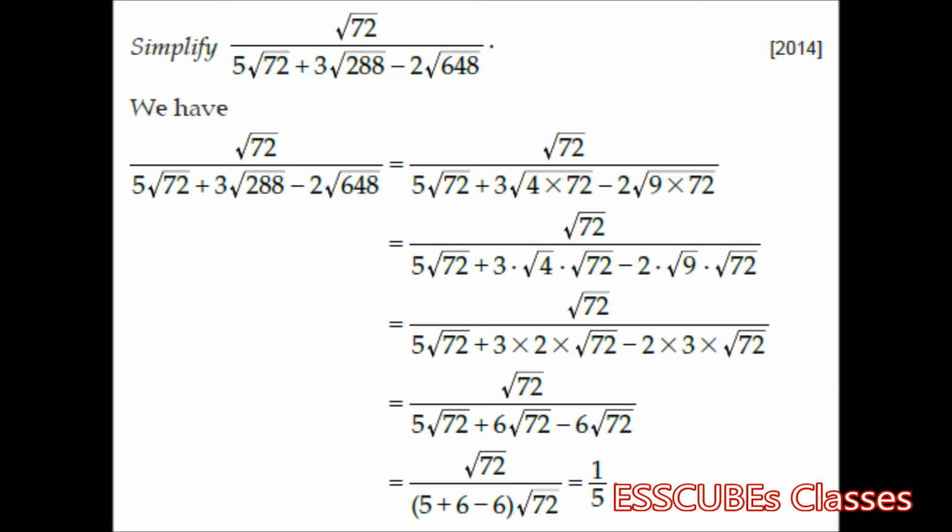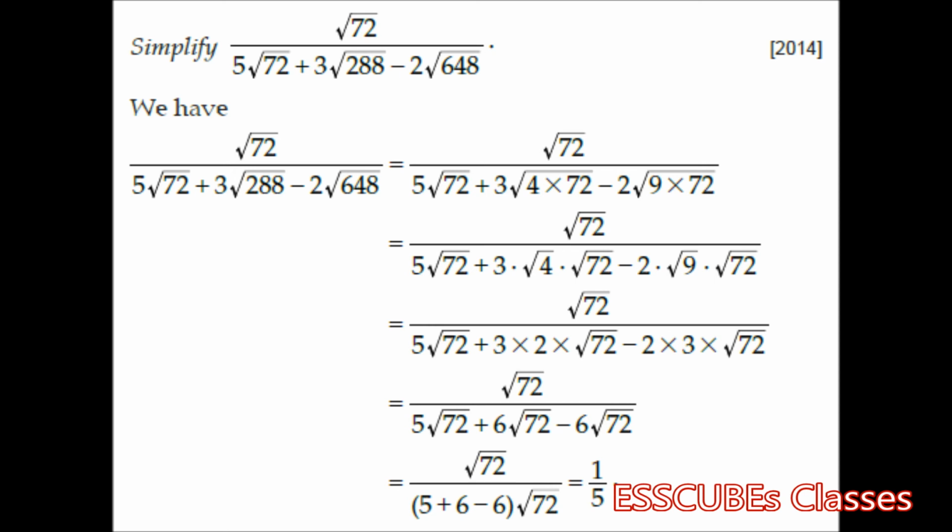Let's check with this question. We had been asked to simplify root 72 by 5 root 72 plus 3 into root 288 minus 2 into root 648. This question came in 2014. Over here, just looking at the question, I know they are all multiples of 72.